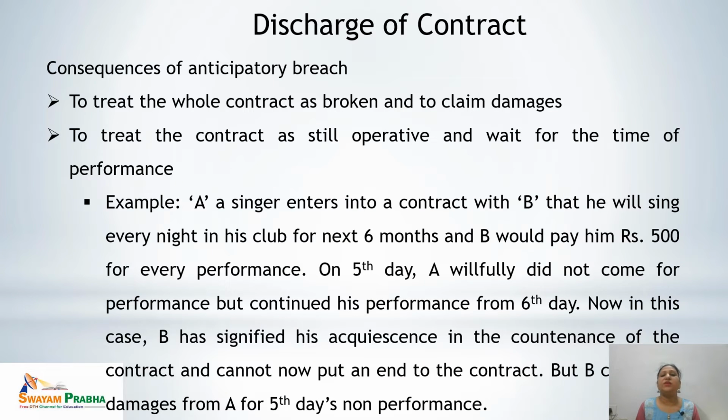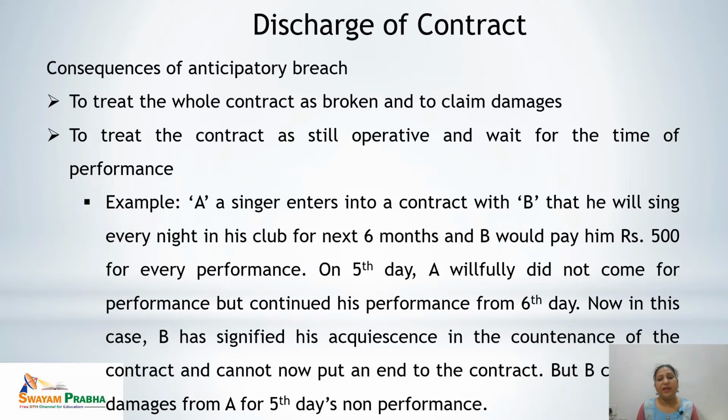Now, what are the consequences of anticipatory breach? The consequences are that the whole contract can be treated as broken and damages can be claimed, or the contract can be treated as still operative and the party can wait for the time of performance.